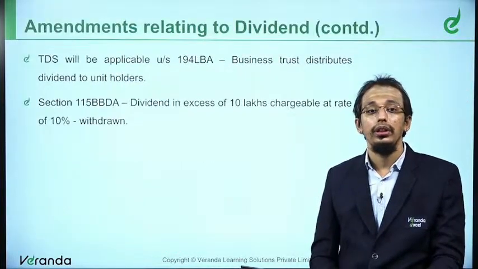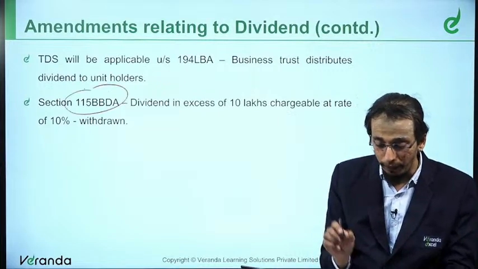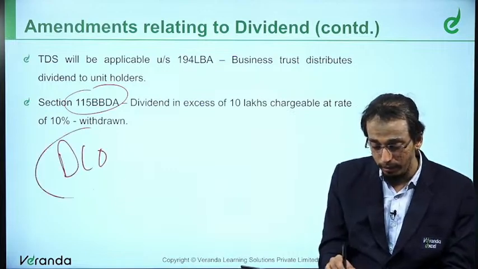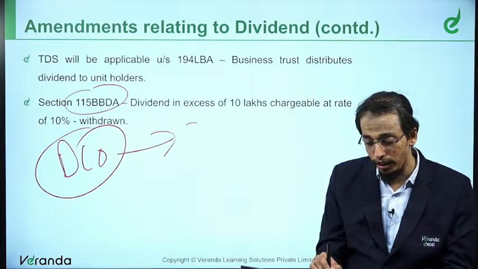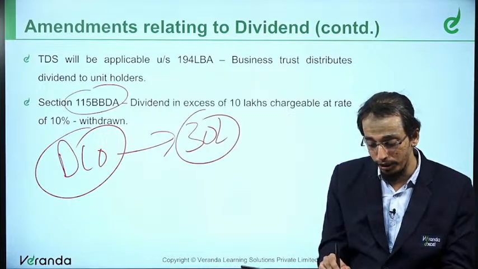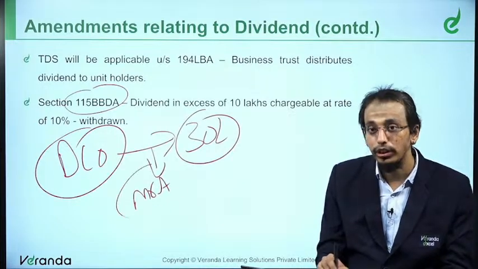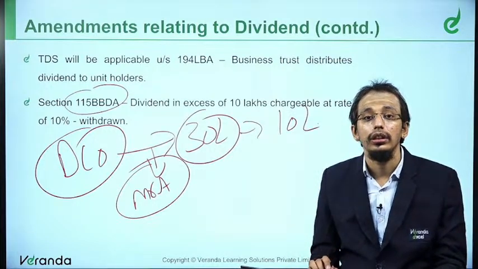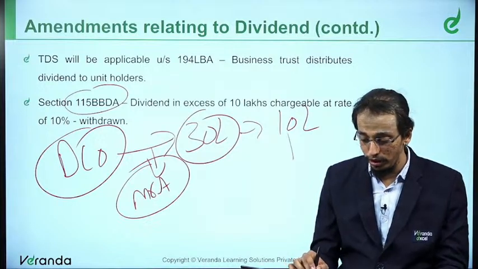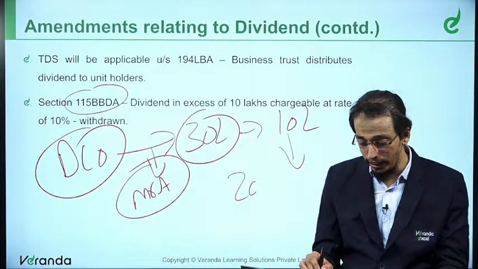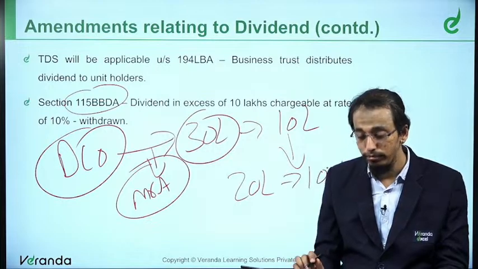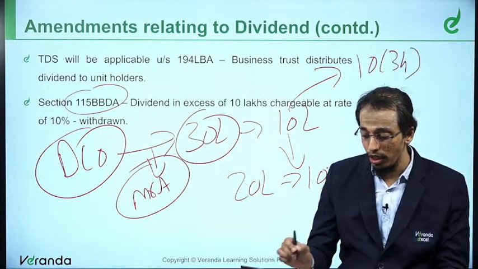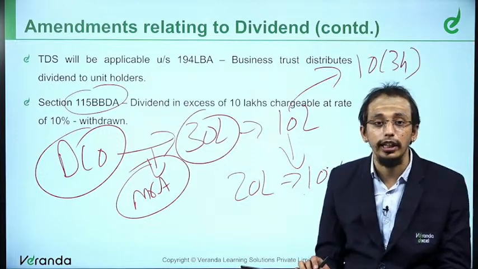Moving on further, section 115BBDA. What is 115BBDA? Earlier, if a domestic company paid to a resident, let's say 30 lakhs dividend, a resident has received from various domestic companies, let's say Mr. A has received 30 lakhs as dividend, till 10 lakhs nothing. The moment it crosses 10 lakhs, that is on 20 lakhs, 10% tax was levied. 10 lakhs was exempt under section 10(34). On the balance 20 lakhs, 10% tax was there.